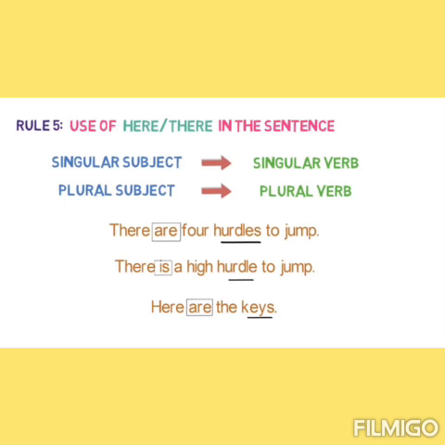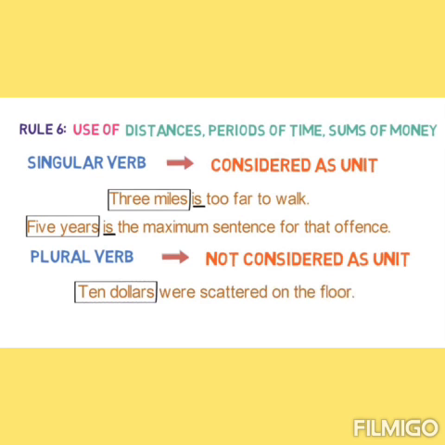So the verb must agree with this plural number and it is in plural form. In the second example, hurdle is in singular number. So the verb is also agreeing with it in the singular form. Here are the keys. In this sentence, we are talking about keys and it is in plural form. So the verb must agree with it and it must also be in plural form.